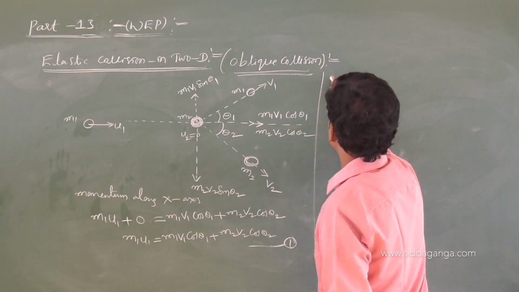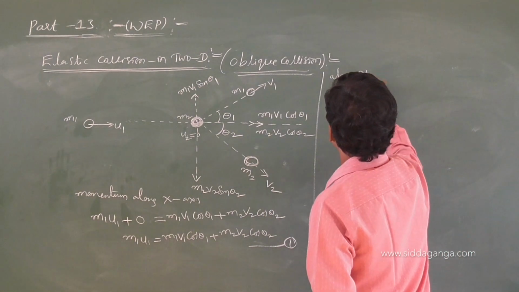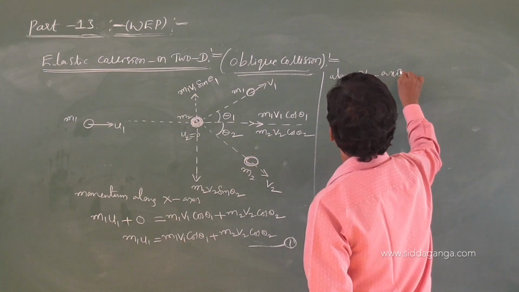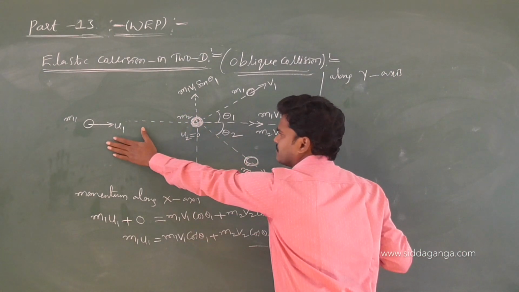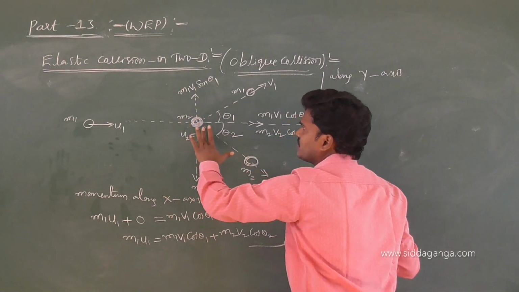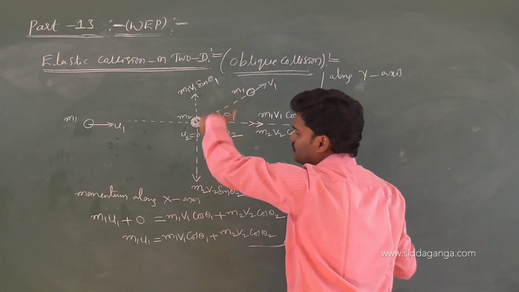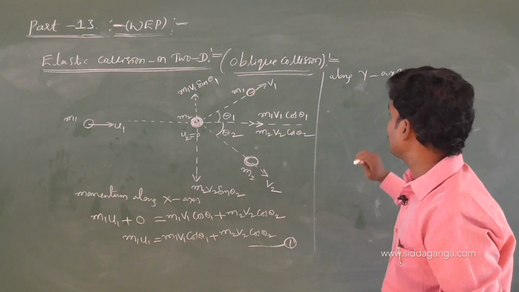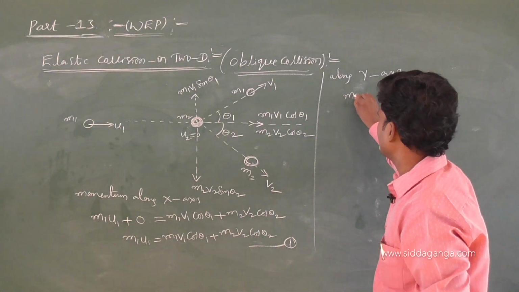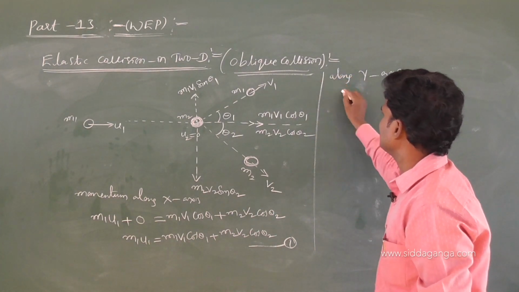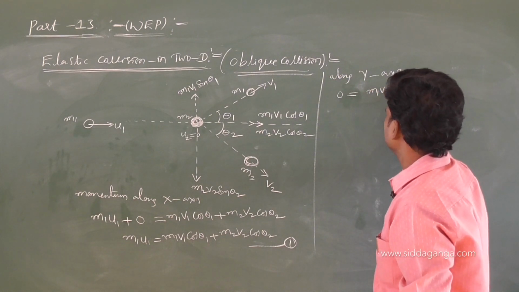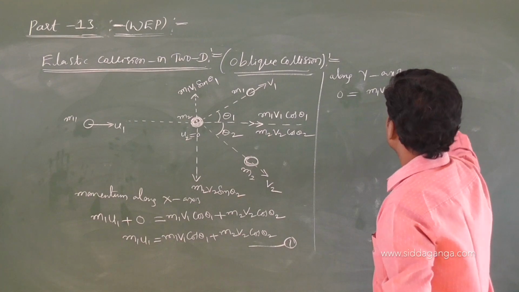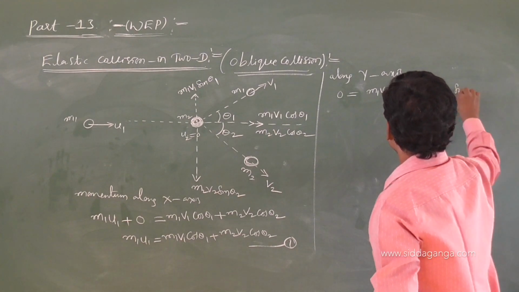Along the y-axis, before the collision there is no momentum, but after the collision one momentum is upward and one is downward. So along the y-axis we can write: before the collision momentum 0, after the collision m1 v1 sin theta 1 minus m2 v2 sin theta 2.